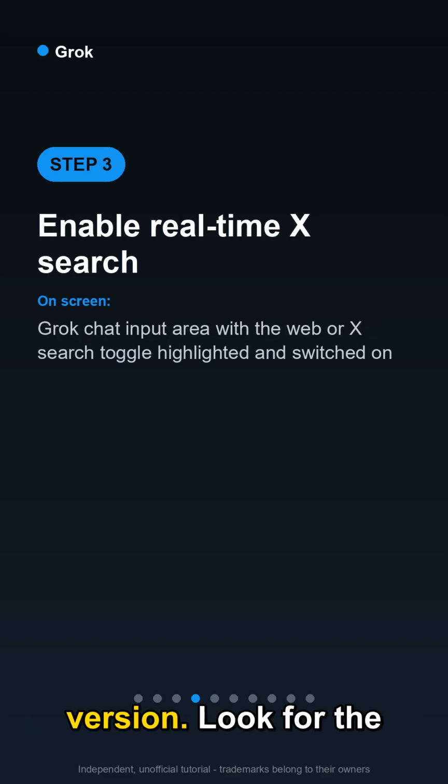Look for the search or web toggle near the input box and make sure it is enabled. This is the switch that tells Grok to pull live data from X and the broader web rather than relying only on its training knowledge. Without this on, you are just using a standard language model. With it on, you get a live feed of what the world is actually saying right now.